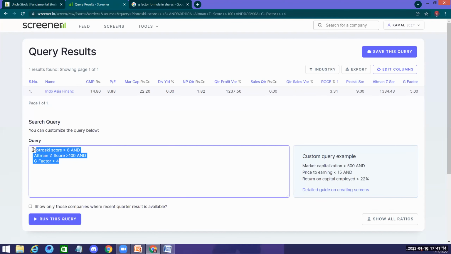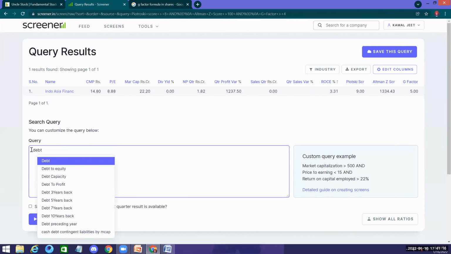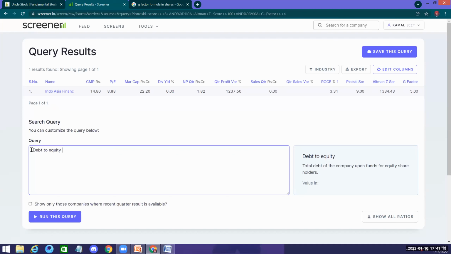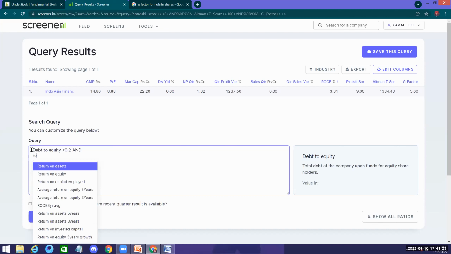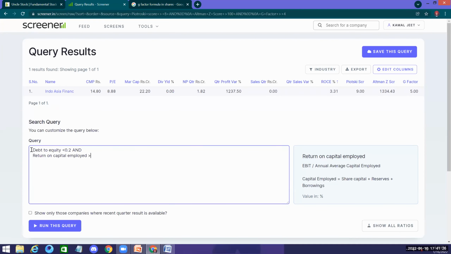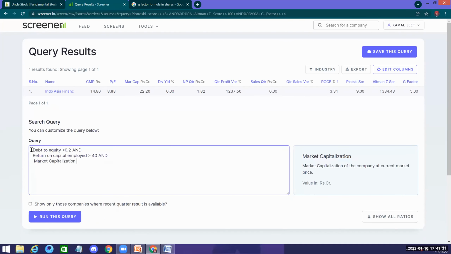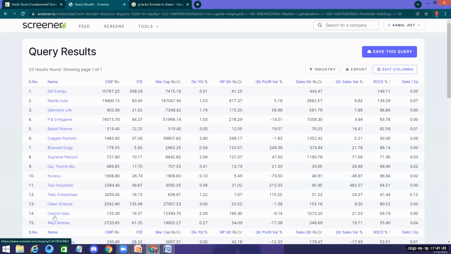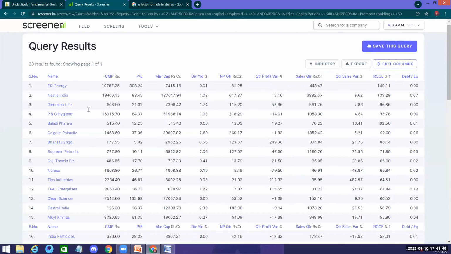For that, the basic, I can just tell you: if you have a debt to equity less than 0.2 and return on capital employed more than 40 and market capitalization, I am just giving you an idea, more than 500 crores and promoter holding greater than 50%. Now run this query and see it. Got 33 results. Now add one more thing that we have learned.